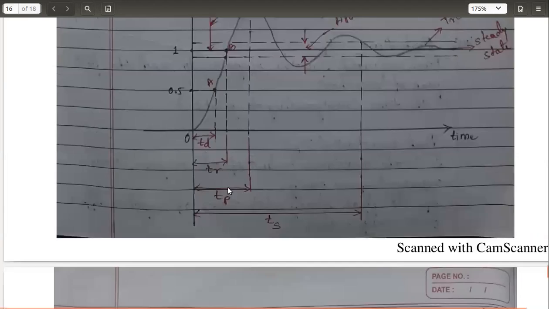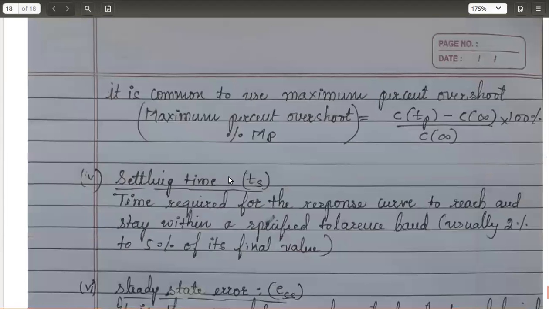Okay, so taking that into account, if I take the difference between these two, getting the peak value, the response at peak time minus the response at infinite time, that is your steady state value, divided by the steady state value. So this will give you the maximum overshoot in percentage. This is the equation if my steady state value is not equal to 1. Only for unit step it is equal to 1, but for other inputs it need not be equal to 1.